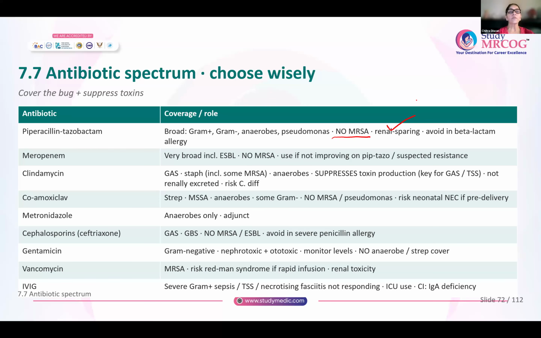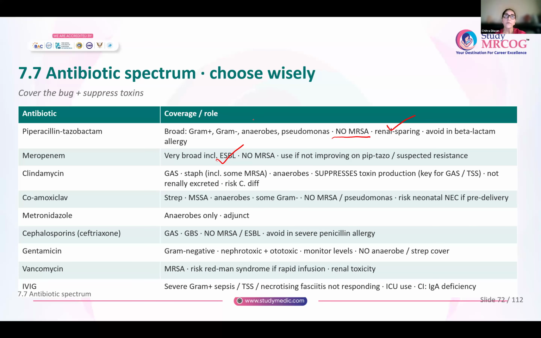Again, meropenem, something which is very broad spectrum. It is effective against extended spectrum beta-lactamase, ESBL organisms, not effective against MRSA. Any patient who is not improving with Piptaz, or you are suspecting resistance to Piptaz, then you will use meropenem.